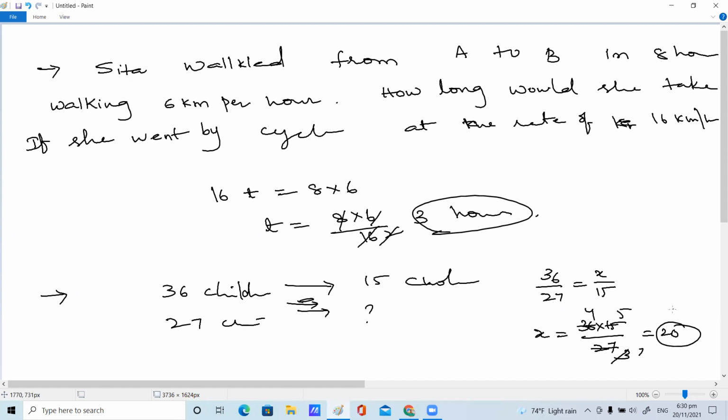Ma'am, there is one more way to do this. We can multiply 36 into 15, we'll get the number of chocolates, and then divide with 27. Very good, children. That is a simpler way. That is more simpler.